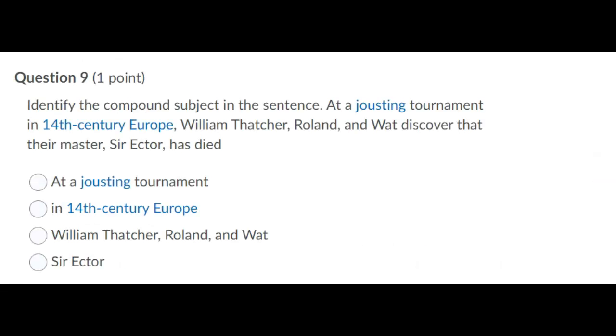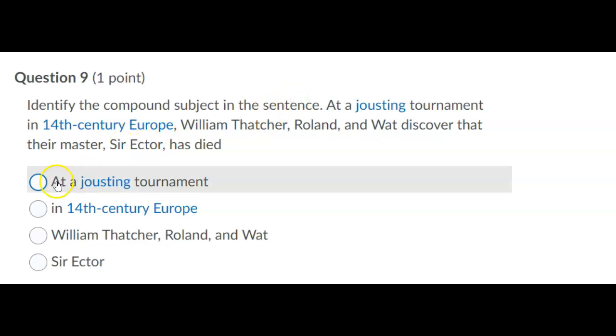Okay, for number 9, make sure that you always read the instructions carefully. Here we're looking for a compound subject in the sentence, okay? The sentence is, at a jousting tournament in 14th century Europe, William Thatcher, Rowland, and Watt discover that their master, Sir Ector, has died.